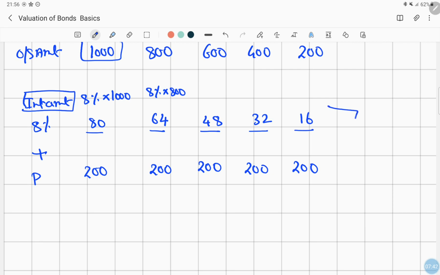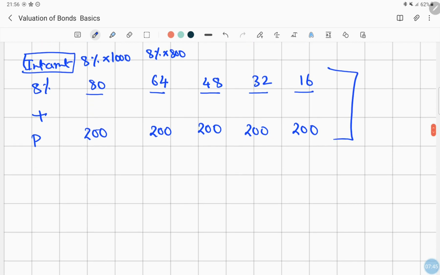So these two will be added. We term it as the cash inflow, or the interest received along with the principal, the cash inflow of a certain period of time.